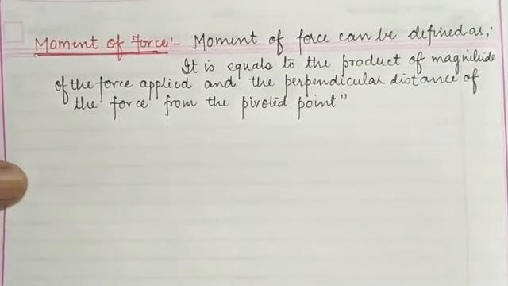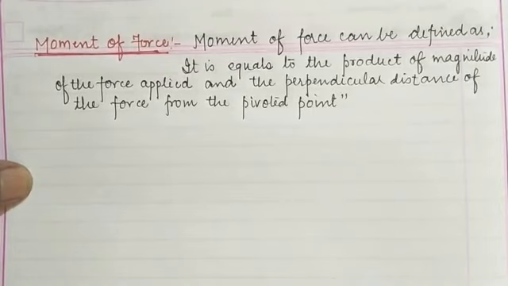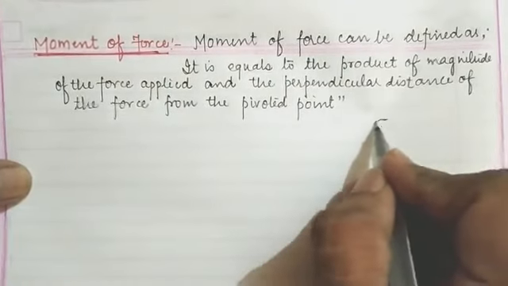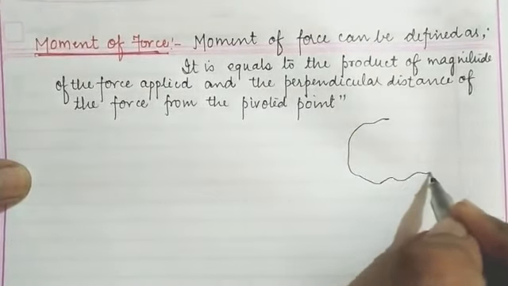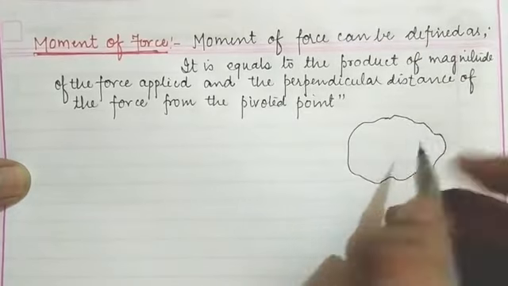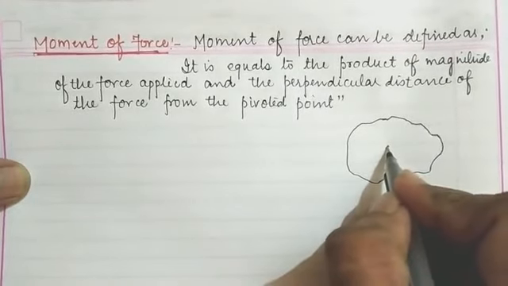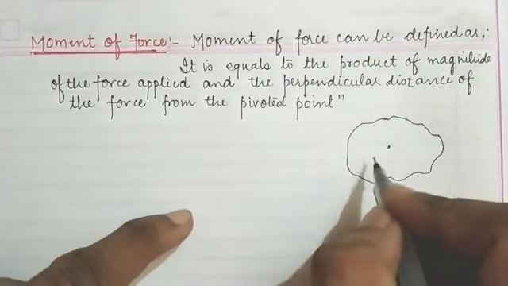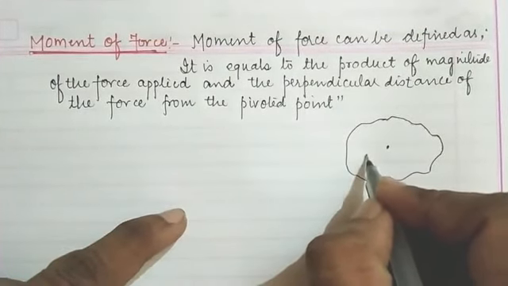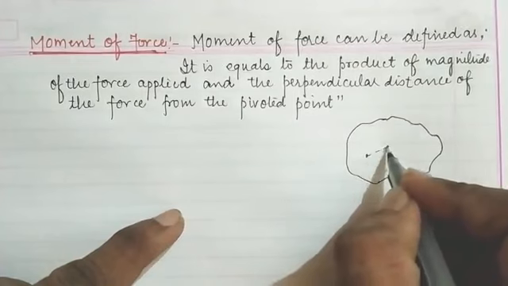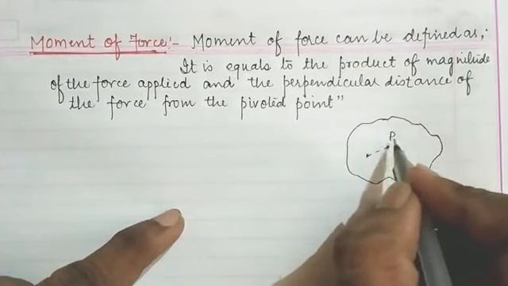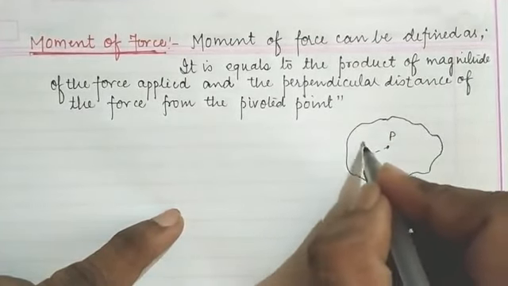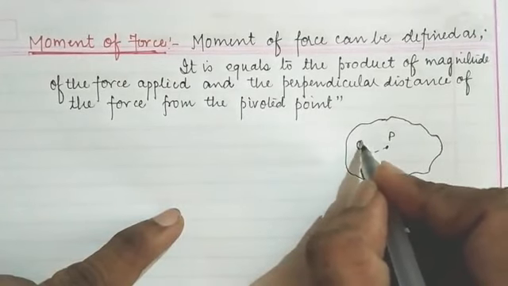Children, let us suppose that we have an object, and this is a center point of this object. Let us suppose that point P is the center of this object, and point O is the point through which it is pivoted.